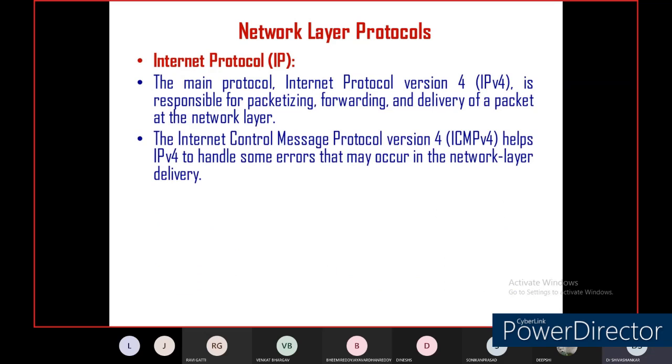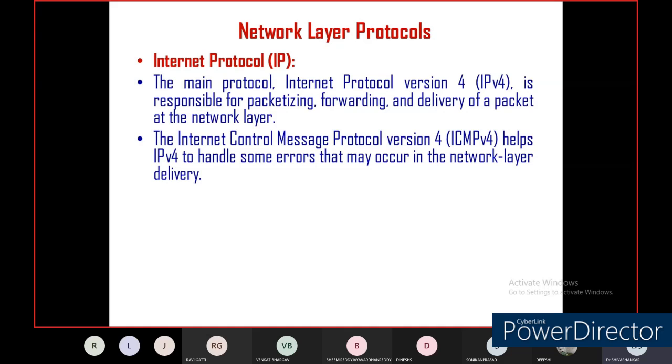ICMP also we have seen in some concepts. That is Internet Control Message Protocol version 4, ICMPv4, which helps the IPv4 protocol. Internet Control Message Protocol will help IPv4 to handle some errors.